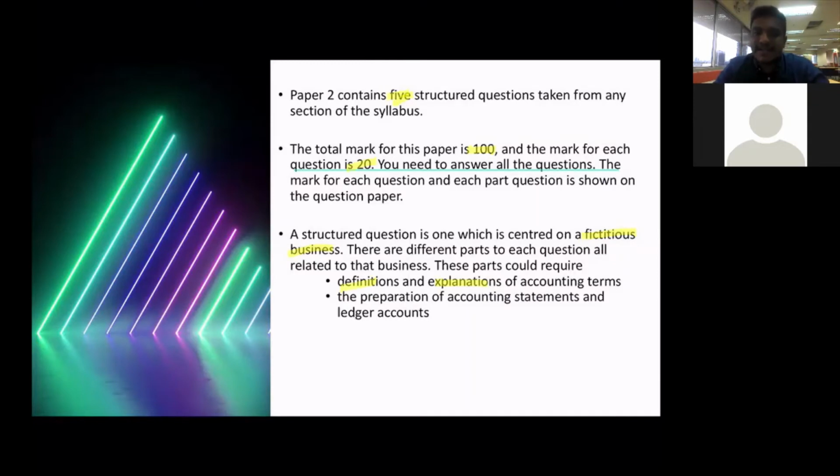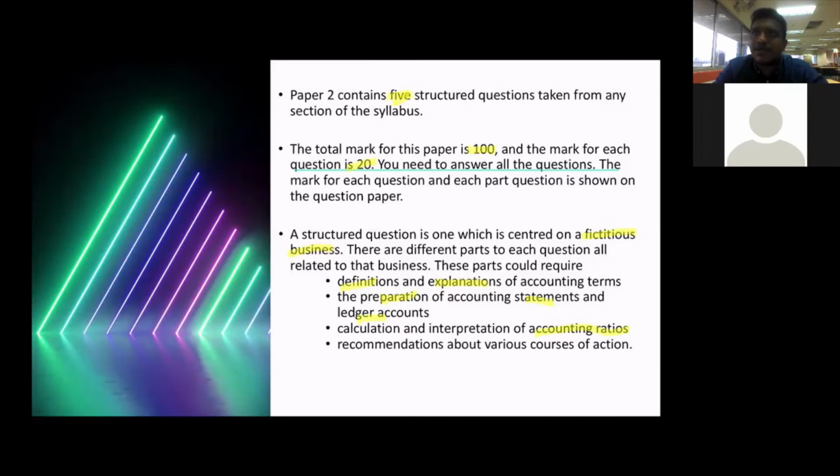Then you define that. Second one, they might ask you to prepare the statements, accounting statements or ledger account. And they ask you to calculate. We have 12 ratios, accounting ratios, so you need to remember all the formulas. They will ask you to calculate and ask you to interpret.